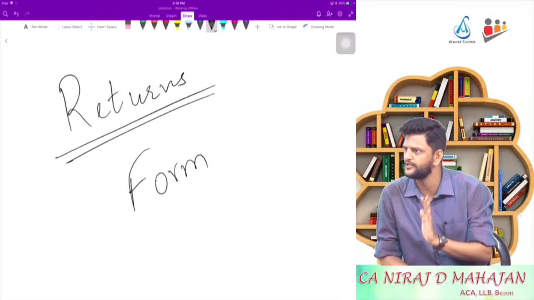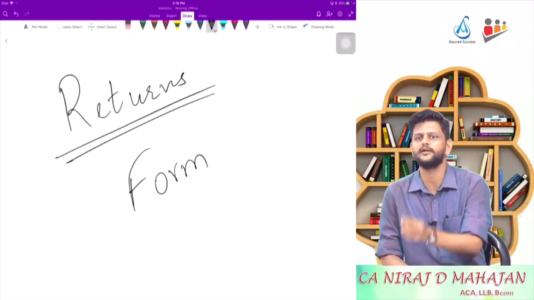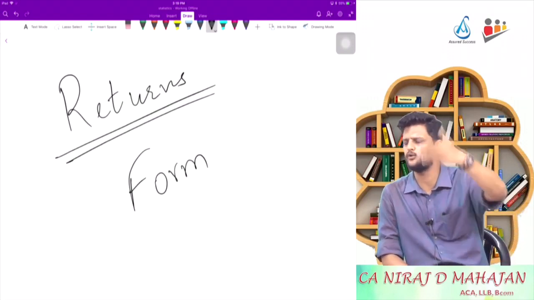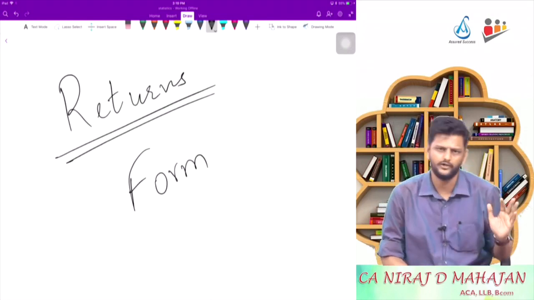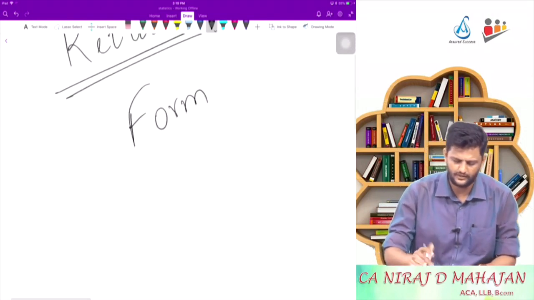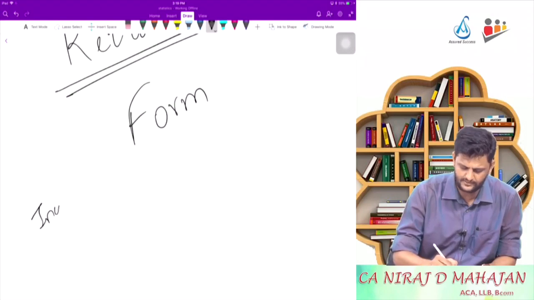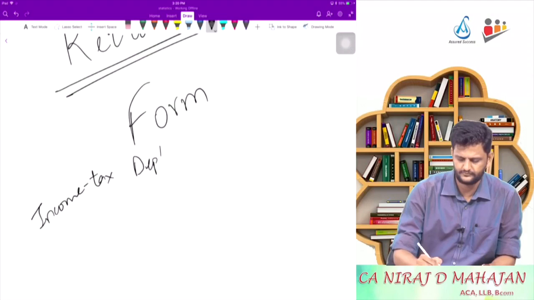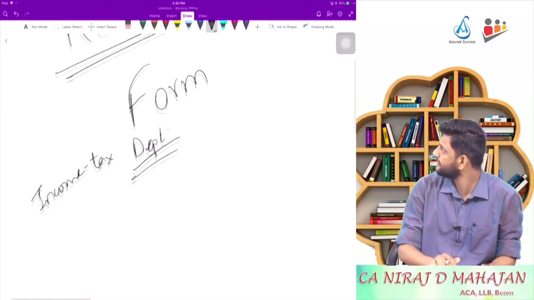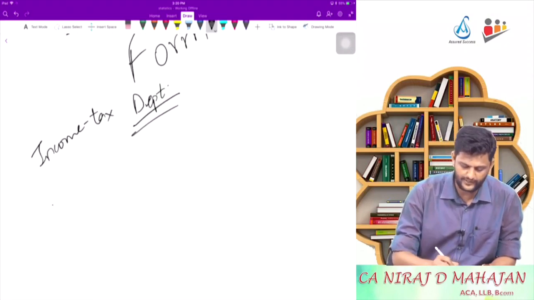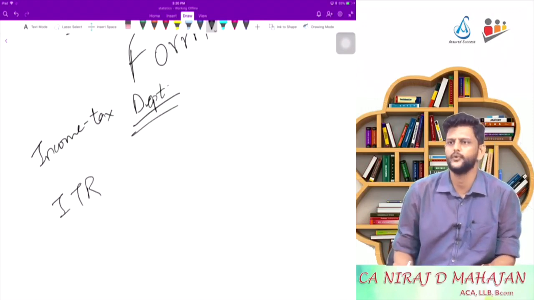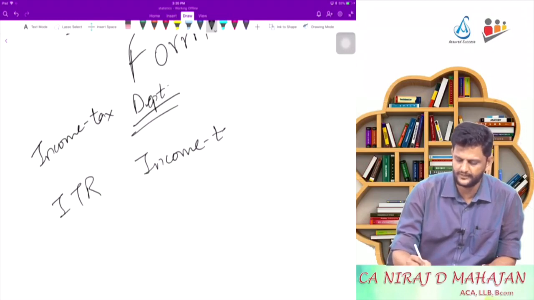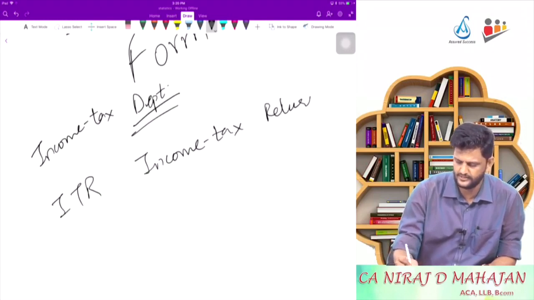What am I saying? Are you understanding? Whenever we use the word returns, it's just a normal form. You fill that form, update that form, and submit it to the relevant authorities. Relevant authorities, if we are studying income tax, means the income tax department. So when I say ITR, it is a short form for income tax returns.